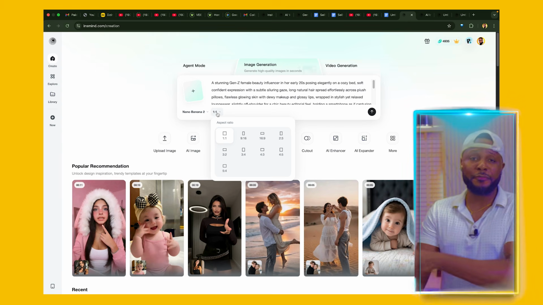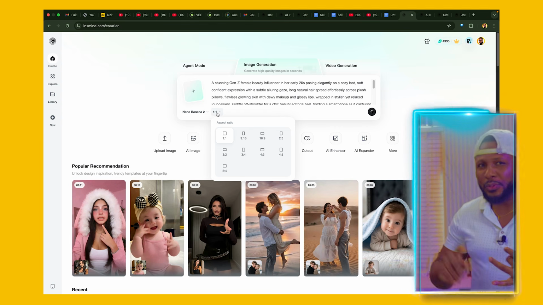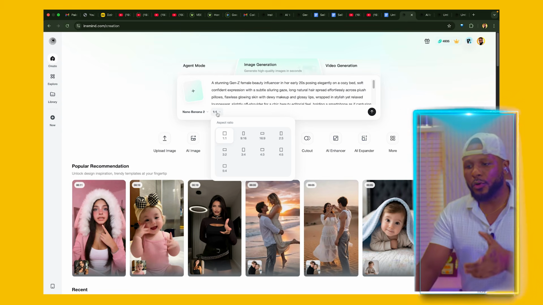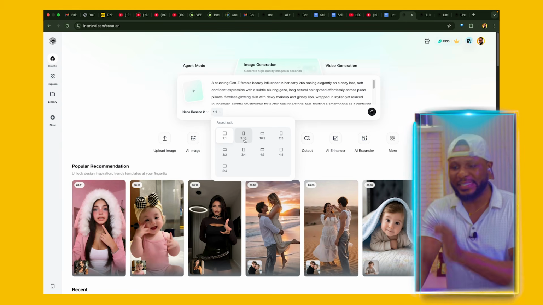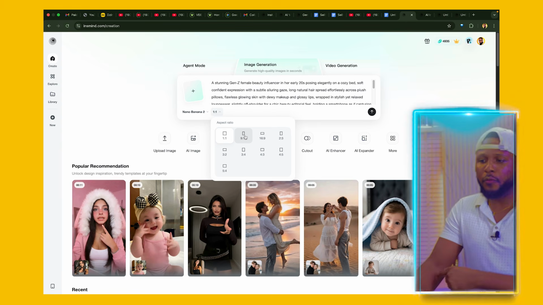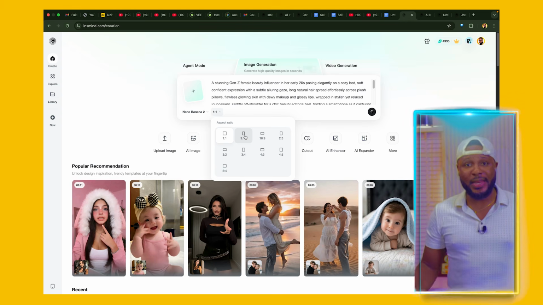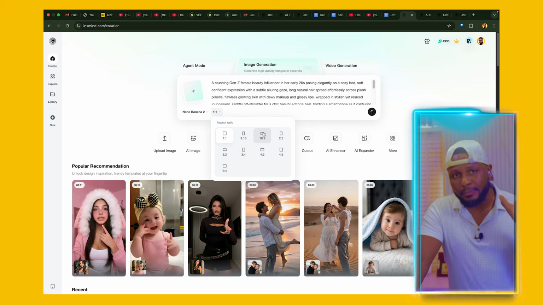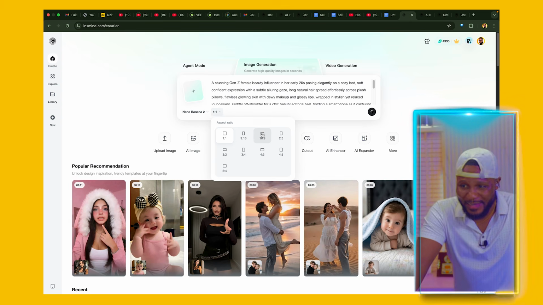So depending on the type of video that you're working on, if it's a portrait video, like if it's for Instagram Reels, Facebook video, TikTok video, YouTube Shorts, then you're going to go with 9:16. This is the one that you're going to go for. But if it's landscape, that is this type of video that you're seeing on your screen right now, for YouTube, then you're going to go for 16:9. And because I'm a YouTube person, I'm going to go with 16:9.